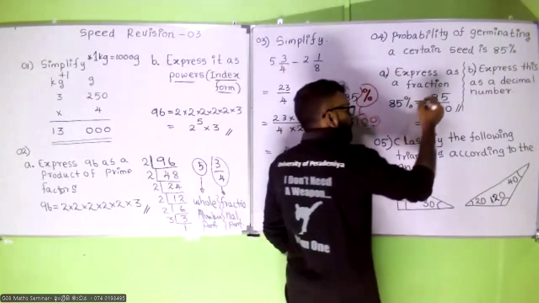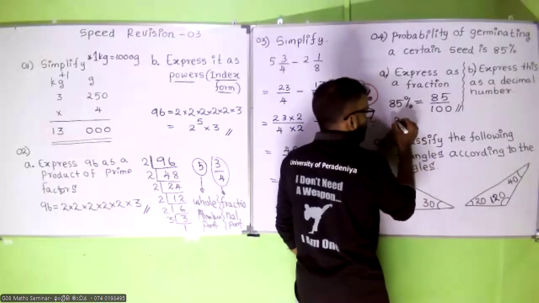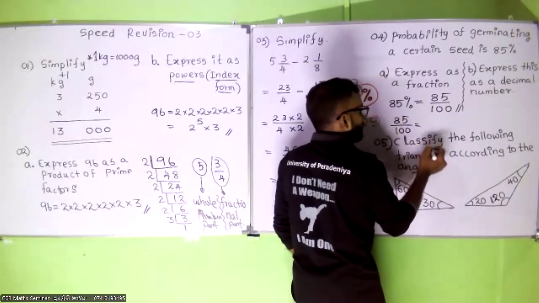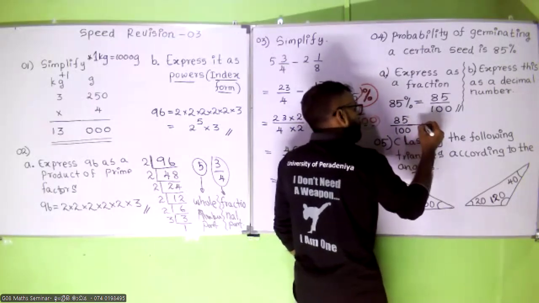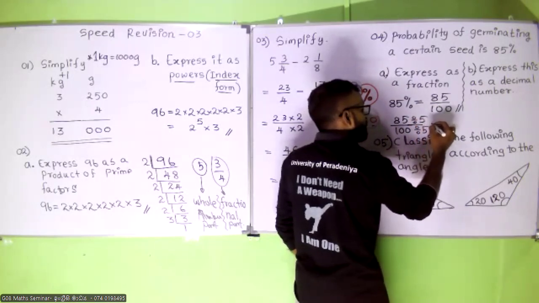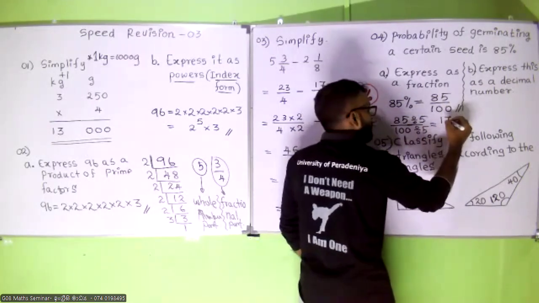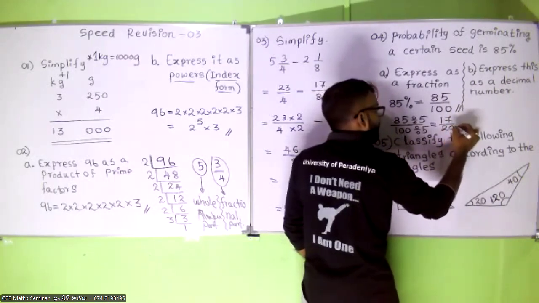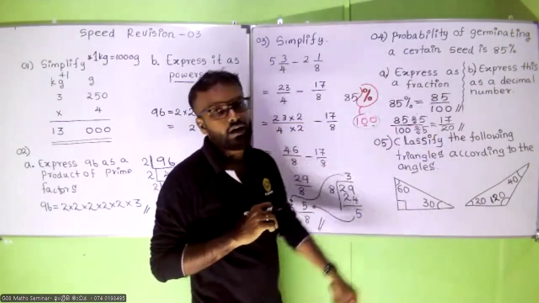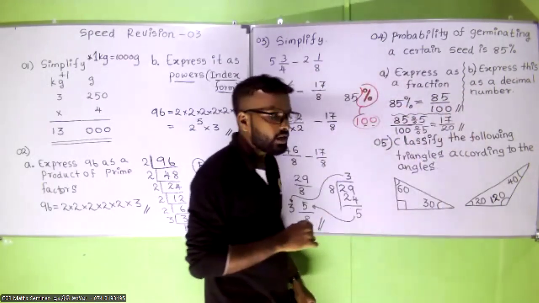Divide 85 and 100 by 5. Equivalent fractions. 85 divided by 5 is 17, and 100 divided by 5 is 20. So 17 upon 20 is the simplest version of 85 divided by 100. If you want, you can write this as well. Both are correct, it doesn't matter.